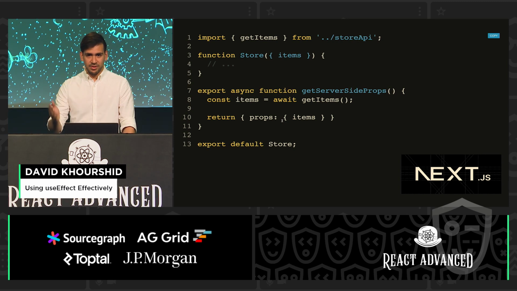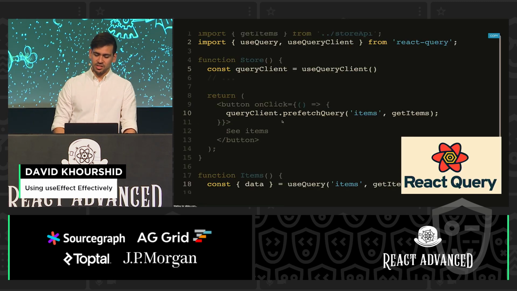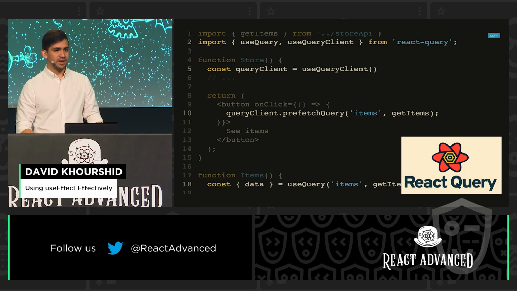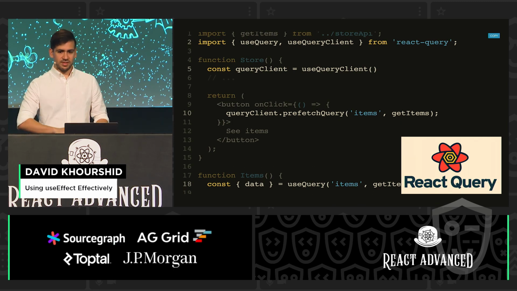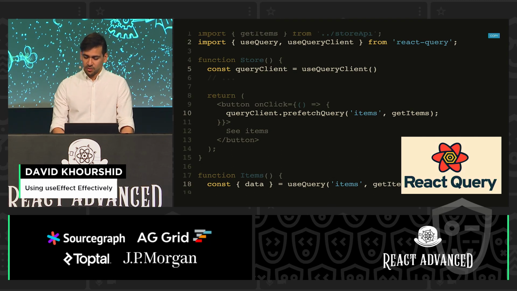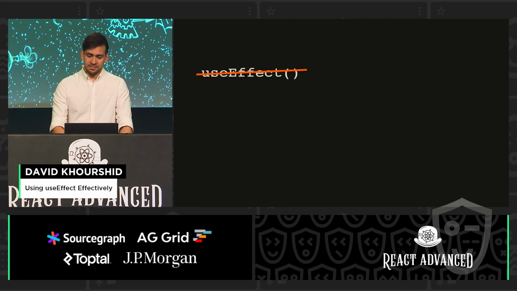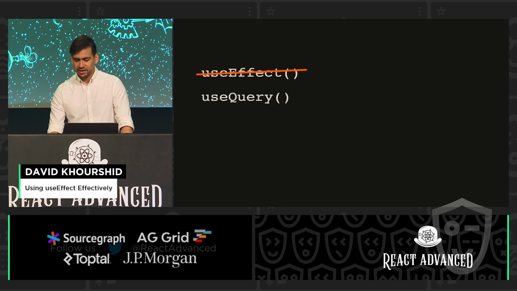And then there's a library that hopefully most of you are using for fetching data, which is React Query. But notice over here I'm doing something different. I'm doing queryClient.prefetchQuery. Because the idea is that we want to start fetching as soon as possible, which is the subject of a whole other talk. But so yeah, instead of useEffect, really use useQuery.